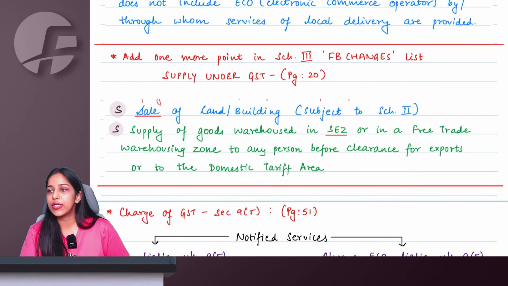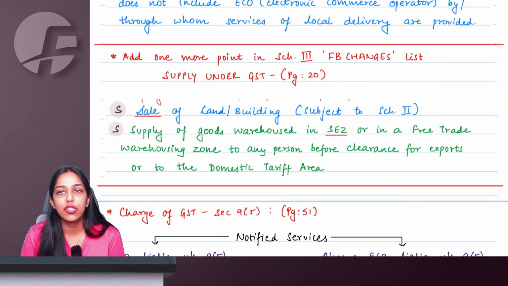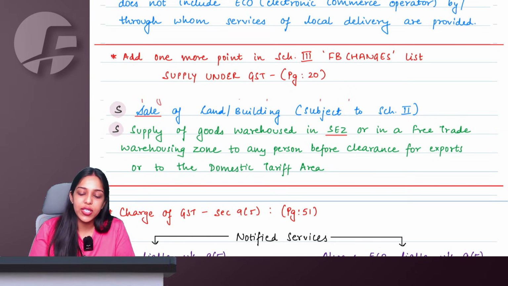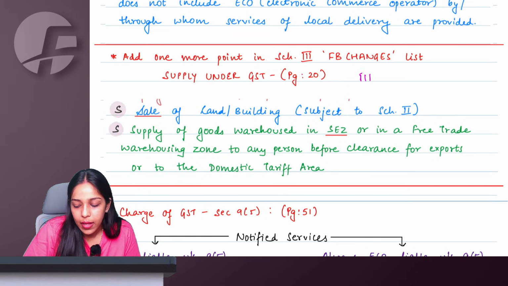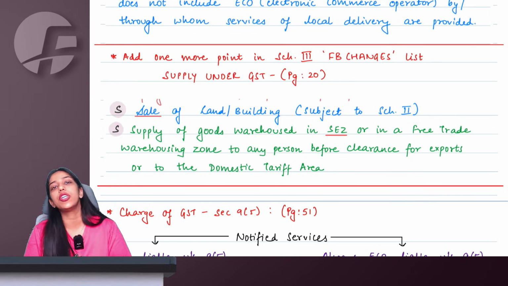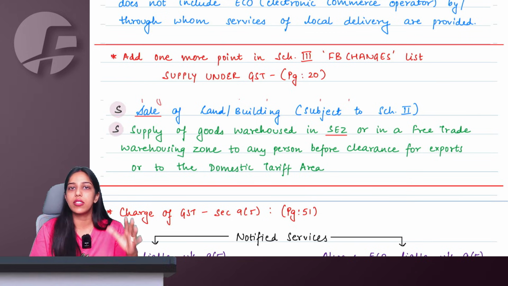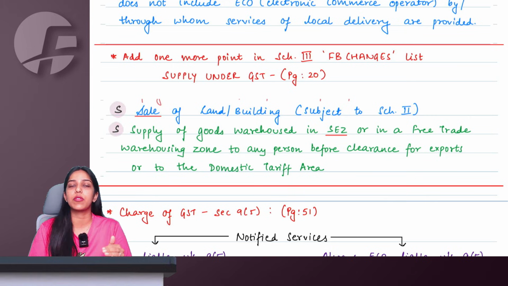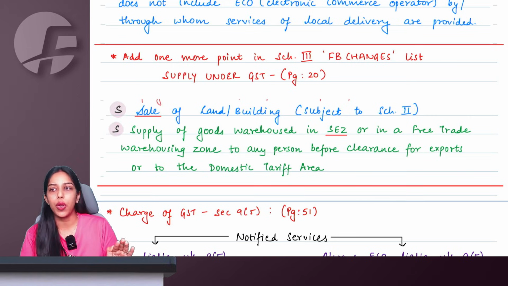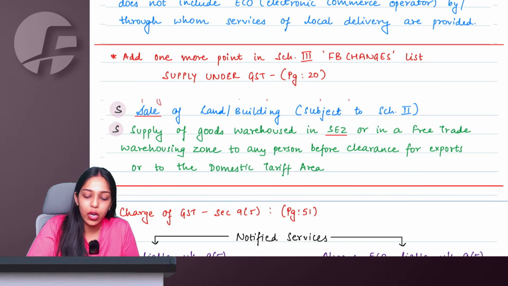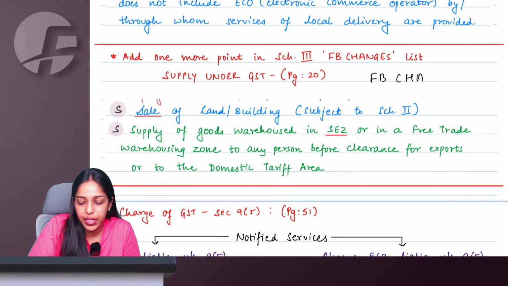Then moving on to next topic, which is supply under GST. Now in supply under GST chapter, there is only one change, which is there in the schedule 3. Ma'am, what was schedule 3 under supply under GST chapter? So schedule 3 was the negative list, a list of goods or services which might be goods or services, but still government has explicitly said that we do not want to consider it as supply. We do not want to levy GST on the same.